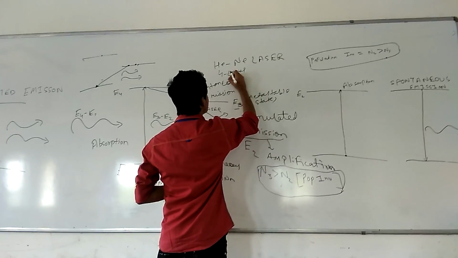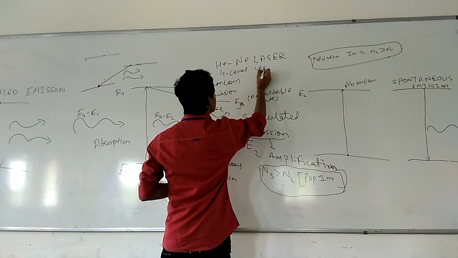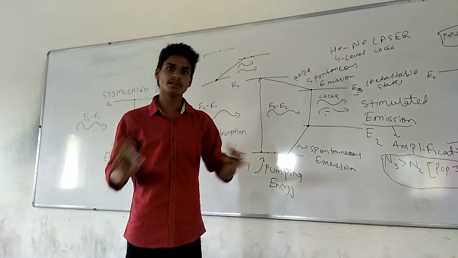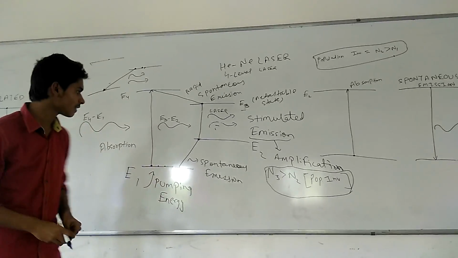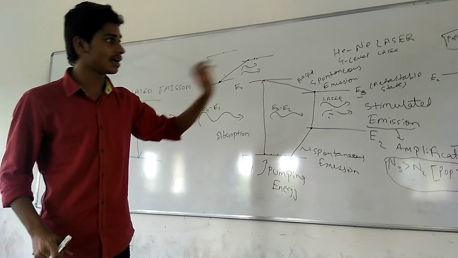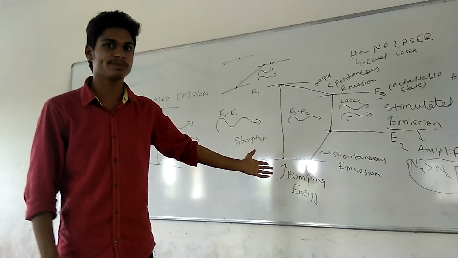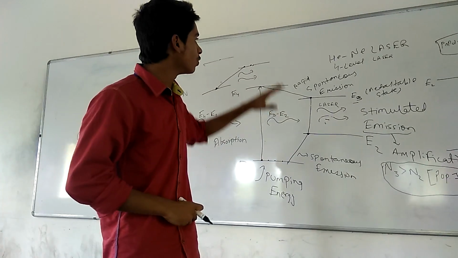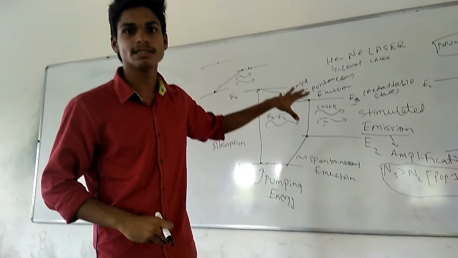It is widely used in the helium neon laser, and this process is of much better use as compared to the 3-level laser process. Hope you have understood the concept of all the processes: absorption, spontaneous emission, stimulated emission. Hope you have got the population inversion condition, and hope you have understood the 3 and 4-level laser systems.